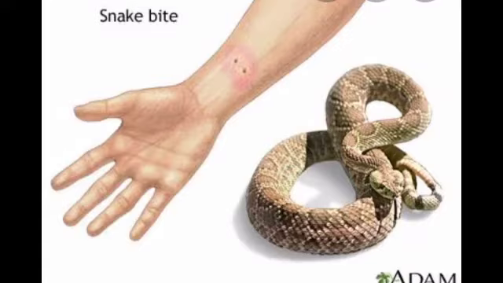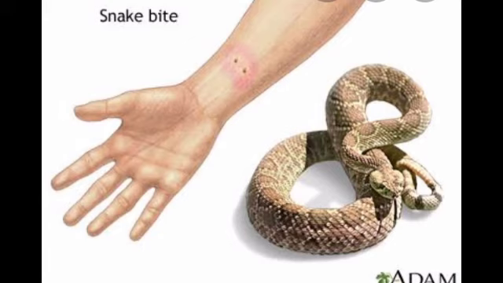Snake bite. All snakes are not poisonous. We are living on the earth, and on earth there are many types of snakes, but all snakes are not poisonous. Only a few, such as cobras, kraits, vipers and sea snakes, are poisonous. These are some examples of poisonous snakes.